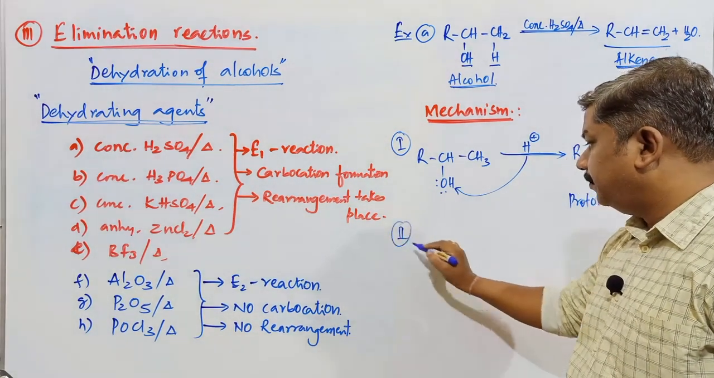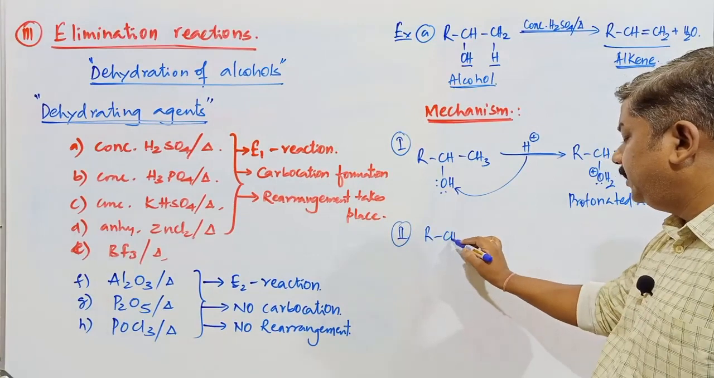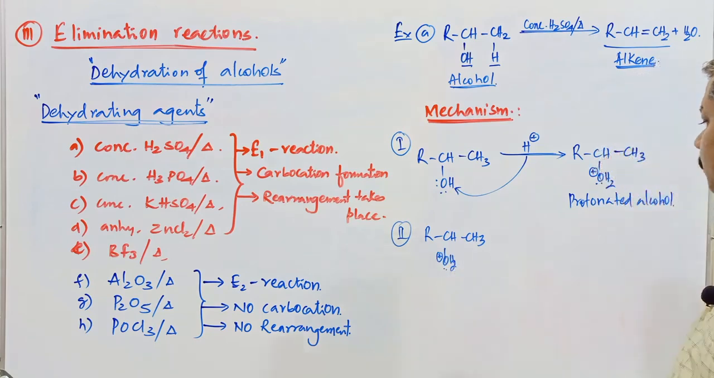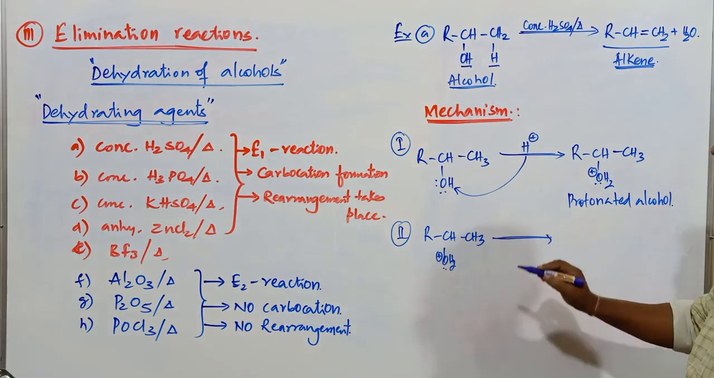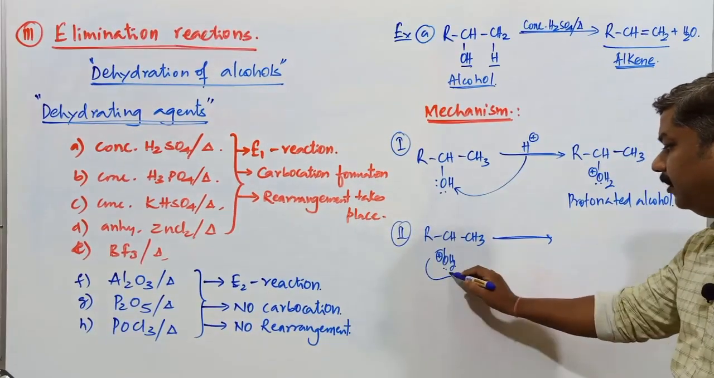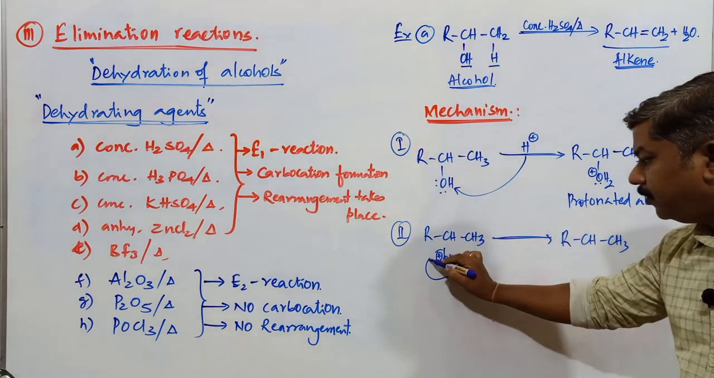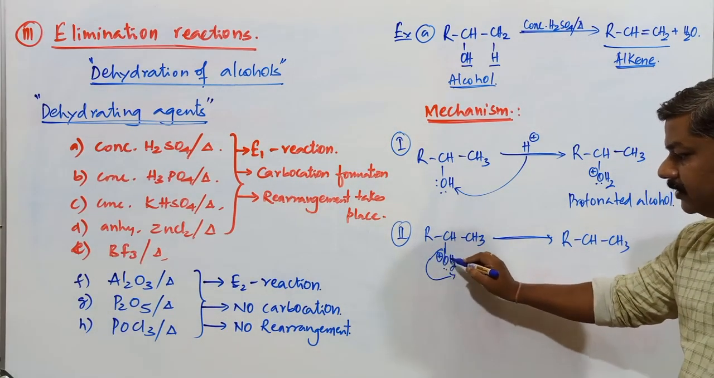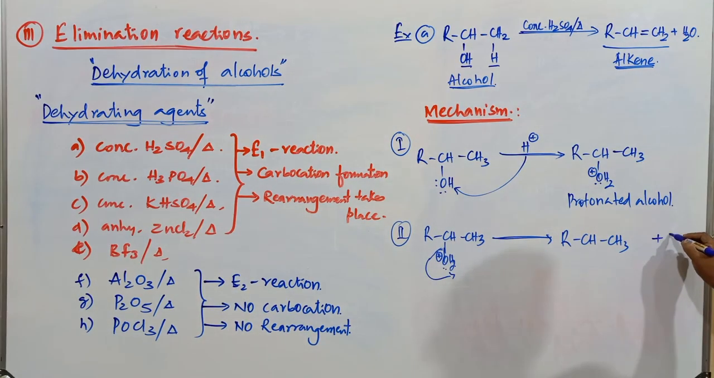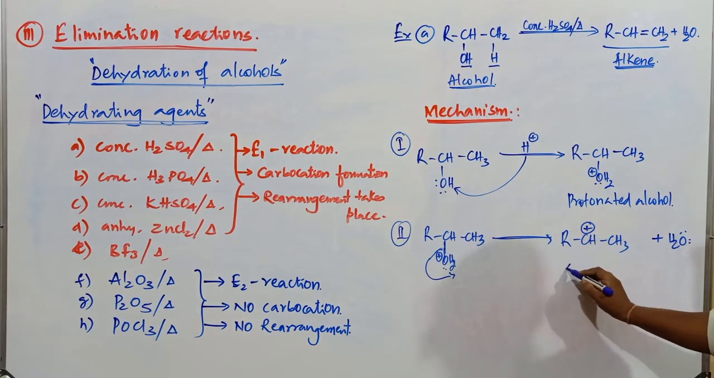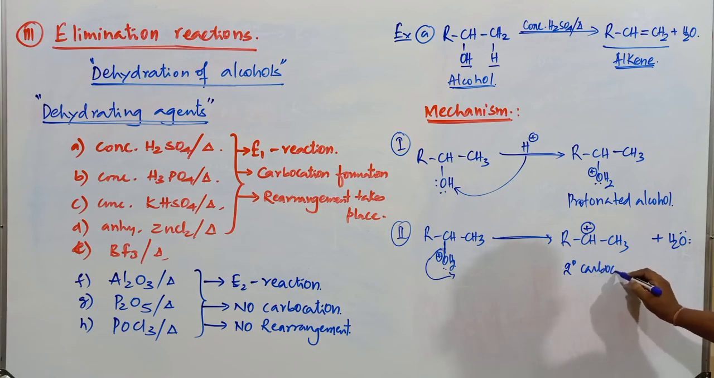In the second step, we have RCH, CH3, and OH2 with a positive charge and a lone pair. Now what happens? Elimination of water takes place. This water is going to be eliminated. After elimination of water, this is CH and this is CH3. When this bond is cleaved, these electrons are added onto the oxygen, which is eliminated as a stable water molecule. After loss of these sigma electrons, this carbon atom carries a positive charge. This species is known as a secondary carbocation.